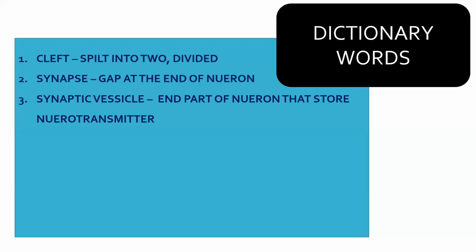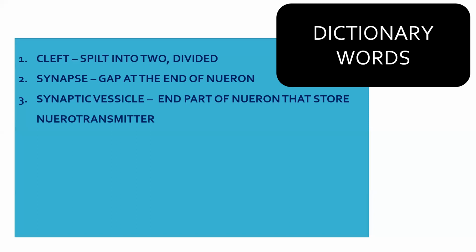This signal, which is of electrochemical nature, is called neurotransmitter. Correct? And all such vesicles are called synaptic vesicles because they contain the signals, and the signals are also called neurotransmitter.